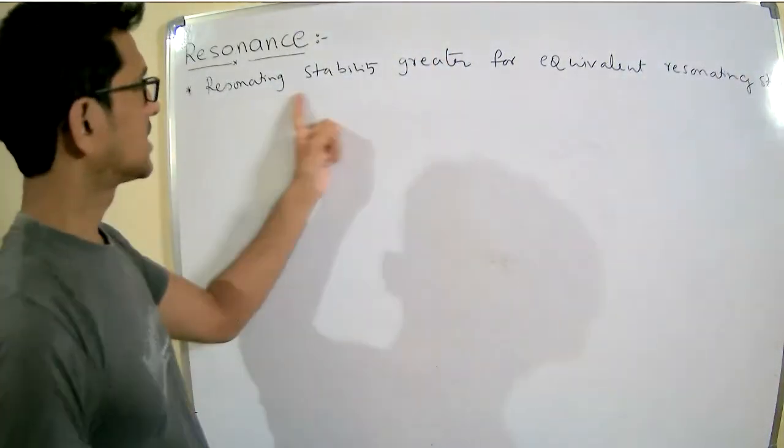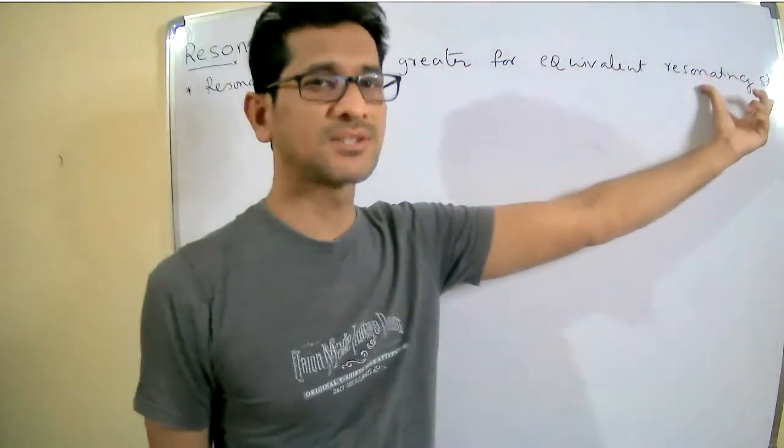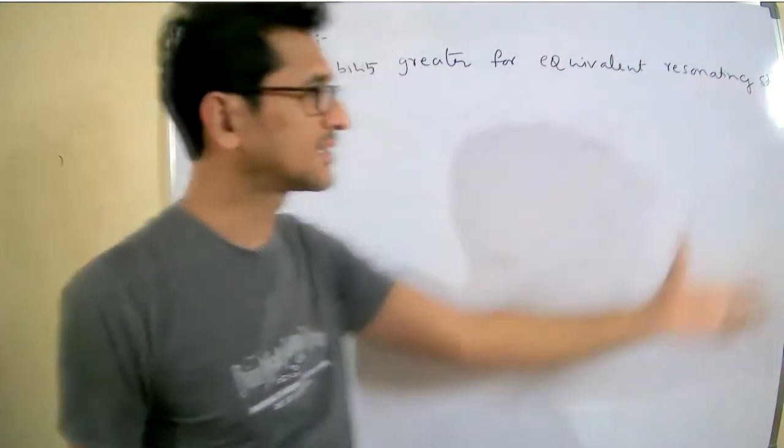Okay. Resonating stability will be greater for the equivalent resonating structures. What is that? We will discuss with an example.